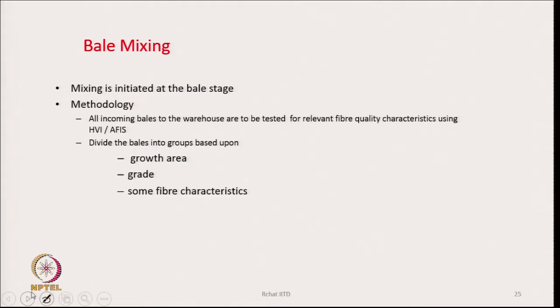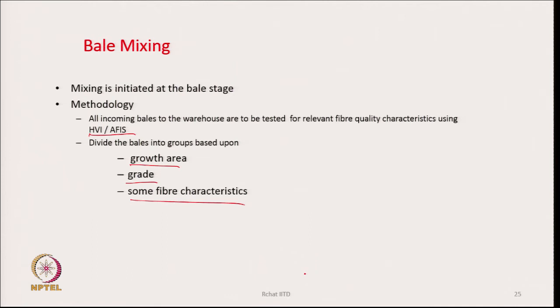Methodology is that all incoming bales to the warehouse are to be first tested for relevant fiber quality characteristics using HVI or AFIS. You will learn about what is HVI and what is AFIS. These are two instruments through which we will be able to test the different quality parameters of cotton. Then the bales are divided into different groups, growth area wise or grade wise or some other fiber characteristics wise.